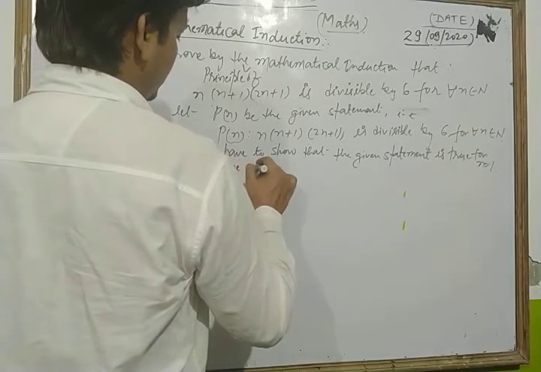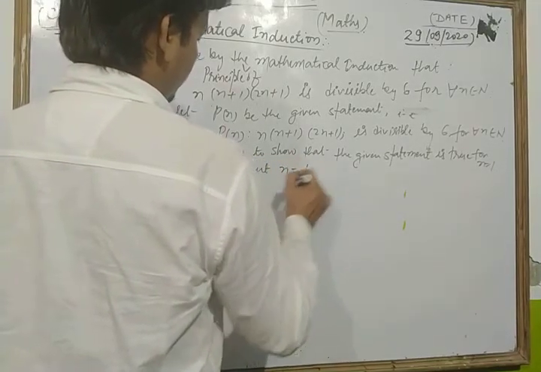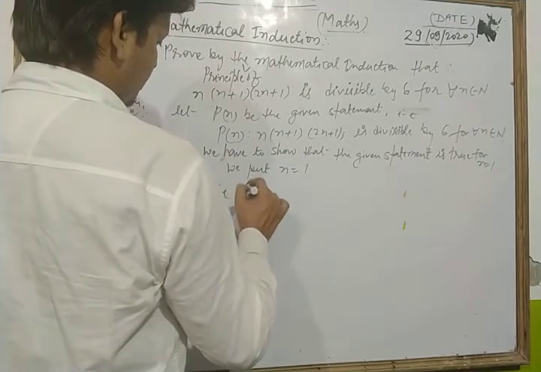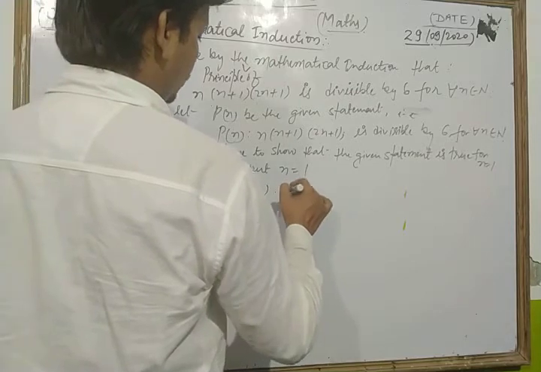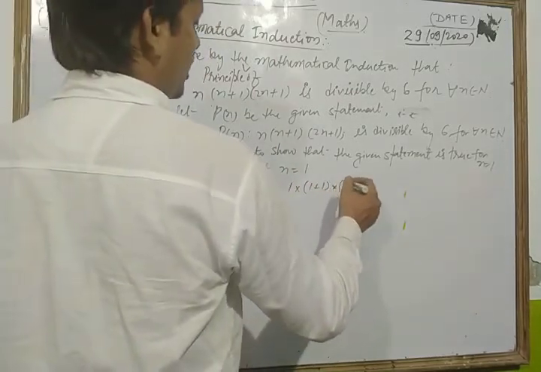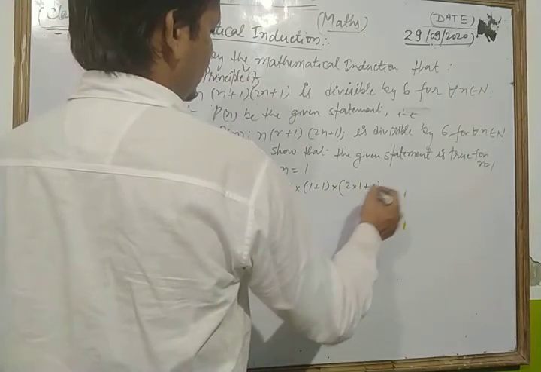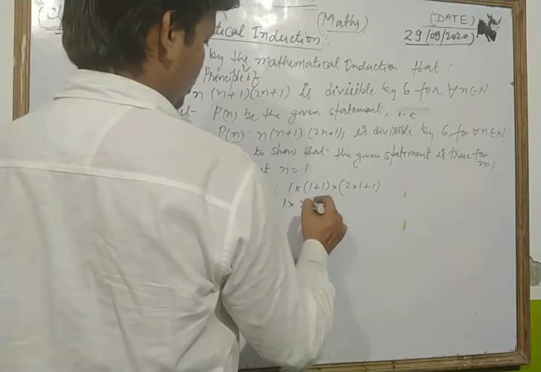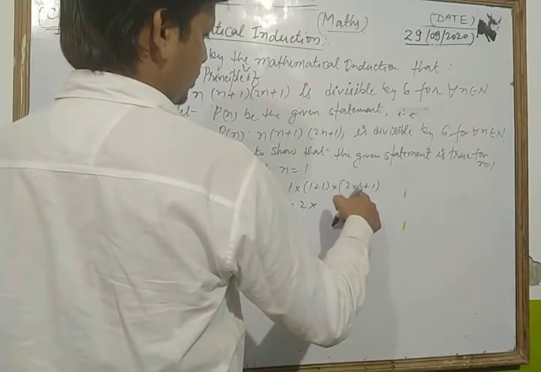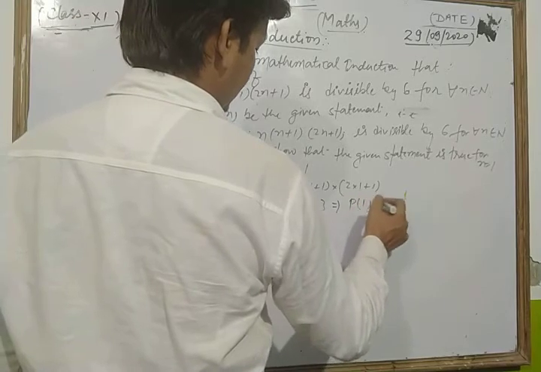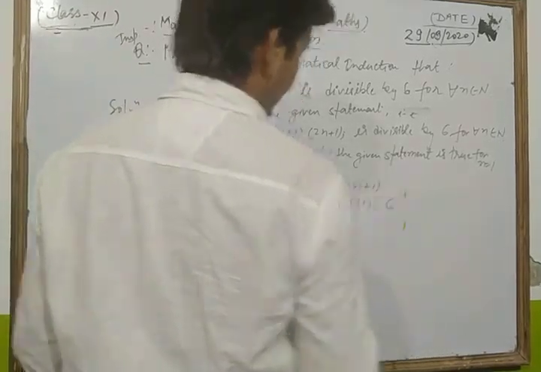Now we put n equal to 1. That is, P(1) is 1 into (1+1) into (2 into 1 + 1), that is P(1) equals 1 into 2 into 3, which is 6.